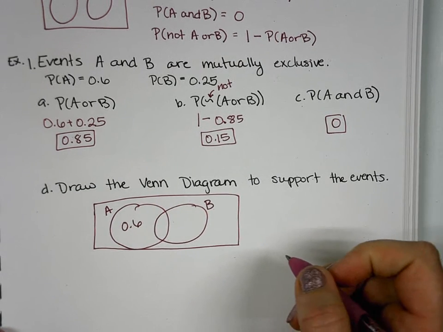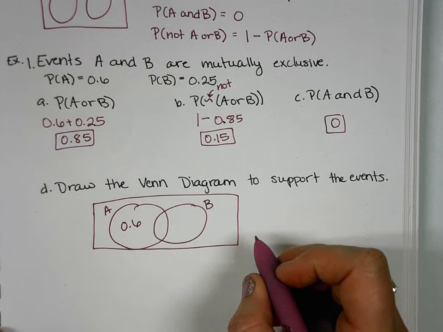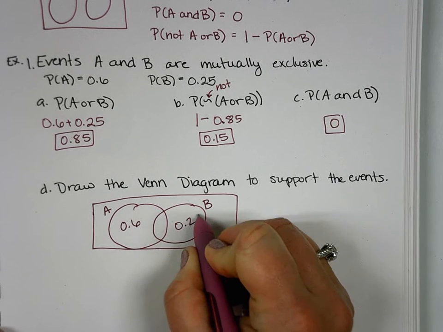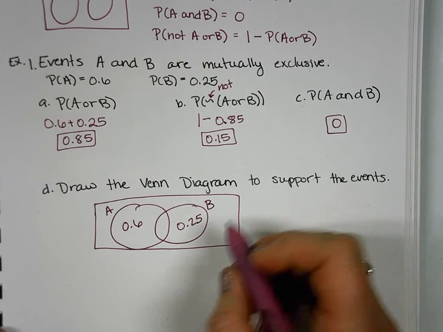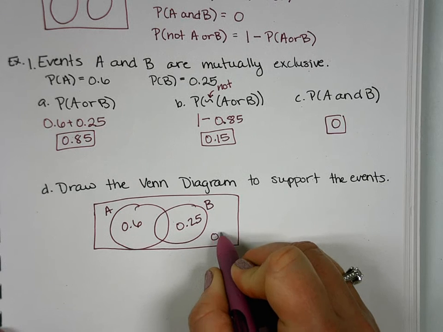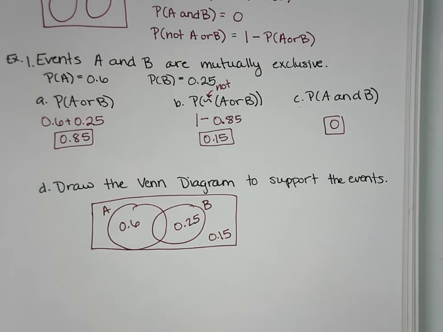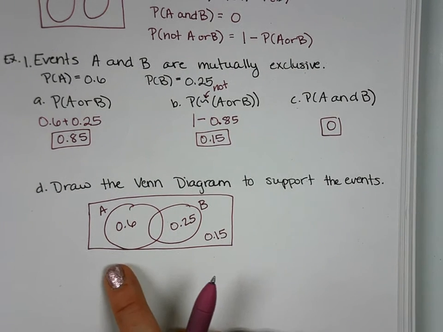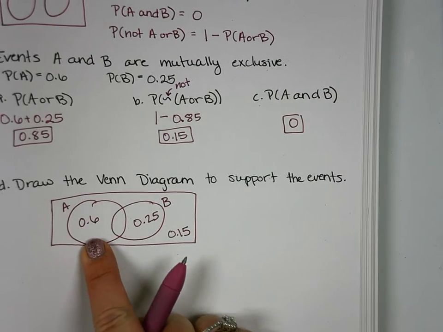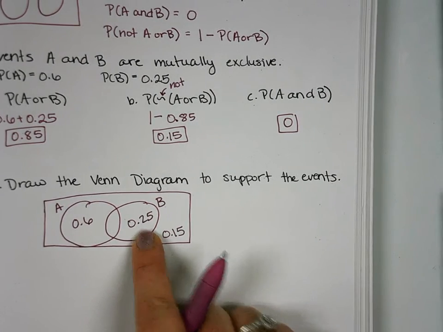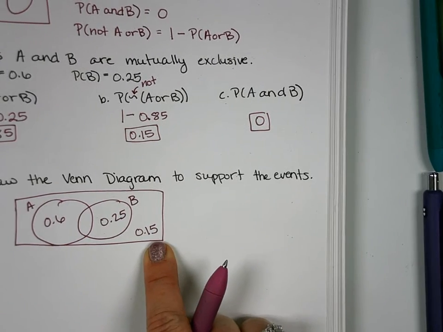Probability of event B? Probability of neither one? So this would be your not A or B. So this is what A is, our 0.6, our B. This would be if it's neither one. So then not A or B.